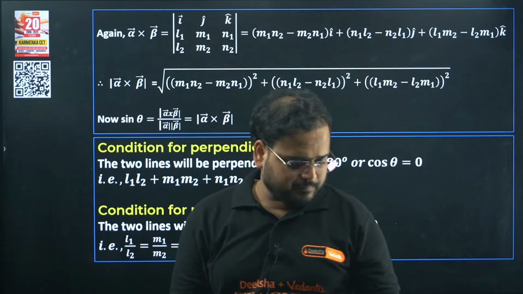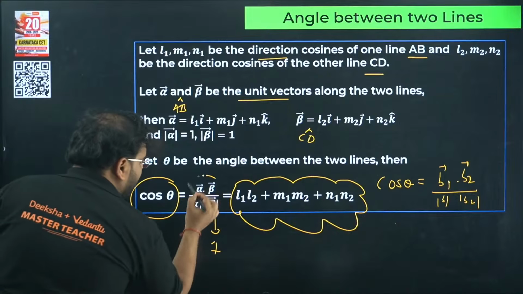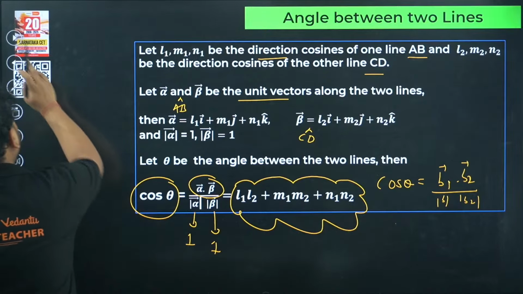No, right? Okay, next is what? Same angle concept from the help of cross product. Okay, the previous one was with the help of dot product. Now we are moving to the concept of cross product.